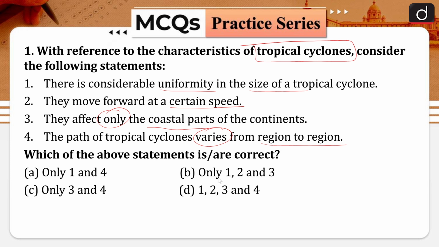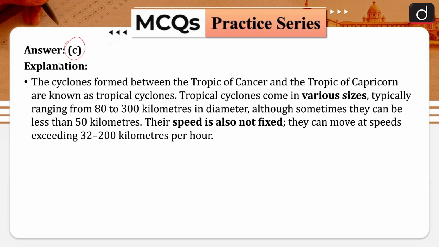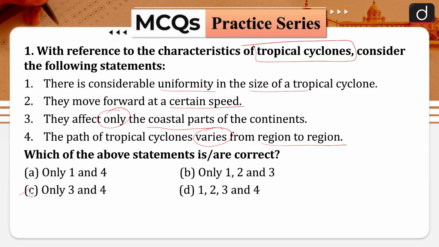Only 1 and 4, only 1, 2 and 3, only 3 and 4, 1, 2, 3 and 4. So the correct answer for this is option C, that is only 3 and 4. So 3 and 4 are correct while 1 and 2 are incorrect.